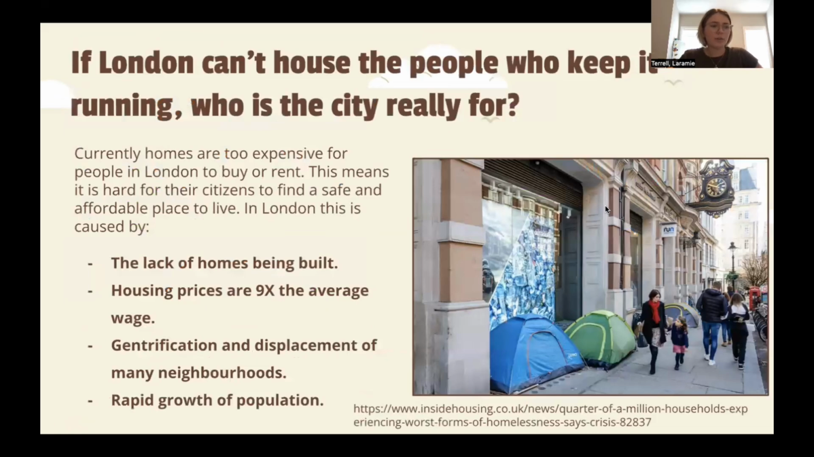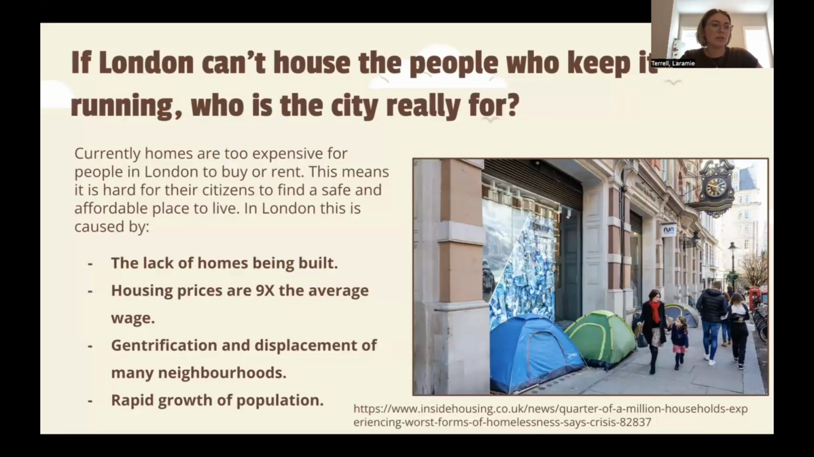If London can't house the people running it, who is this city really supporting? The prices of homes on the market have become too high, meaning citizens can't find affordable housing. The causes of this issue include a shortage of homes being built and house prices being far above the average income of many London residents.